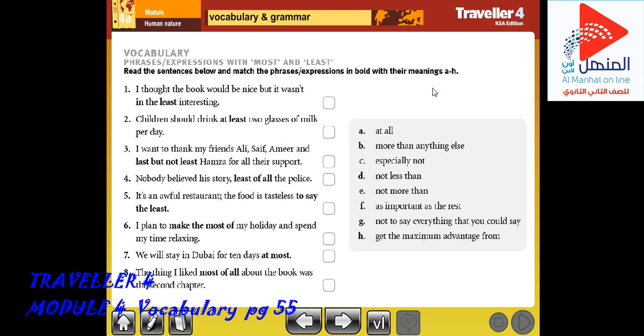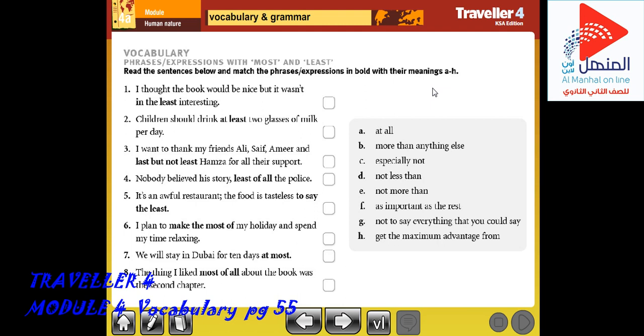We use least and the least with the verb as an adverb. None of them worked much, but Karen worked the least. Another example: think of the person you would least expect to get the job. Oh, this is nice. Think of the person you would least expect to get the job.